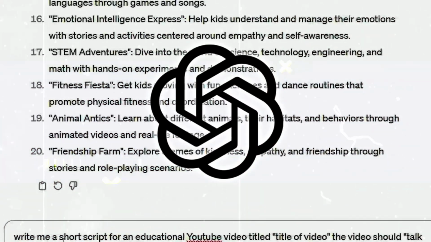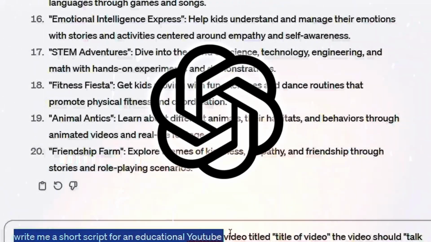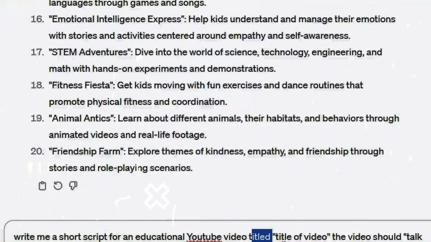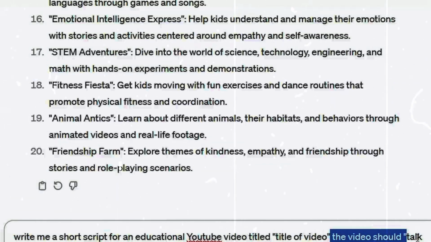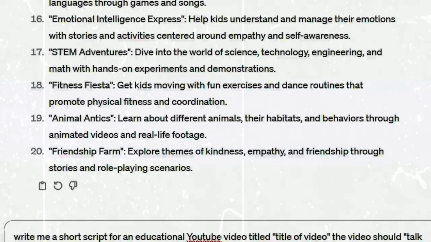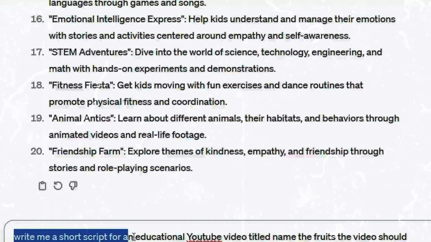On ChatGPT, use the following prompt. Write me a short script for an educational YouTube video titled Insert Title, and the video should describe the content, include key elements, and outline the flow, with the target audience being Insert Target Audience.